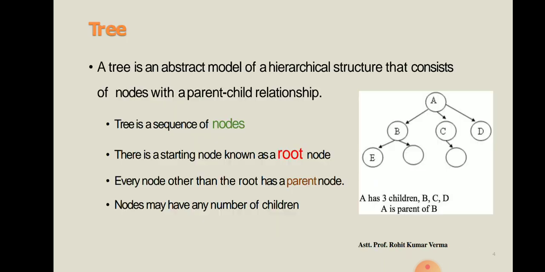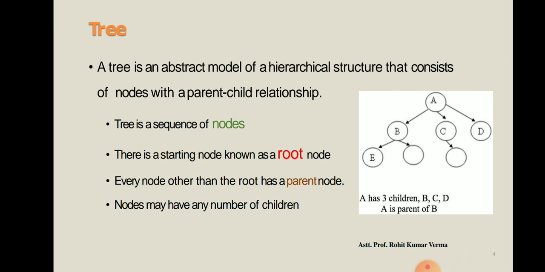Now we are explaining the concept of tree briefly. So basically, what is a tree? Dear students, a tree is an abstract model of a hierarchical structure that consists of nodes with a parent-child relationship. Whatever I am saying, you have to remember: the node at the top of the tree is known as the root node.